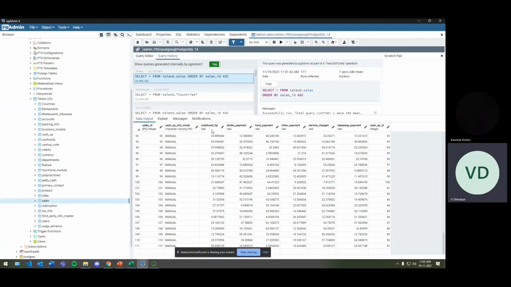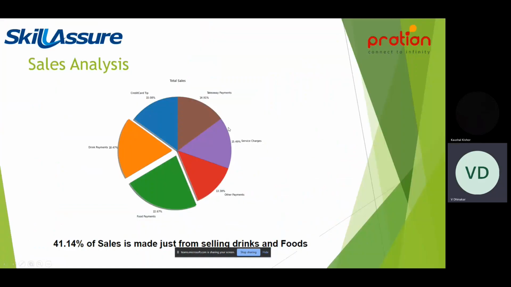We have credit card tip, drinks payment, food payment, service charges, takeaway payment, and cash up ID. Using all this we can calculate the total and make a pie chart analysis. So that's what we are doing here.